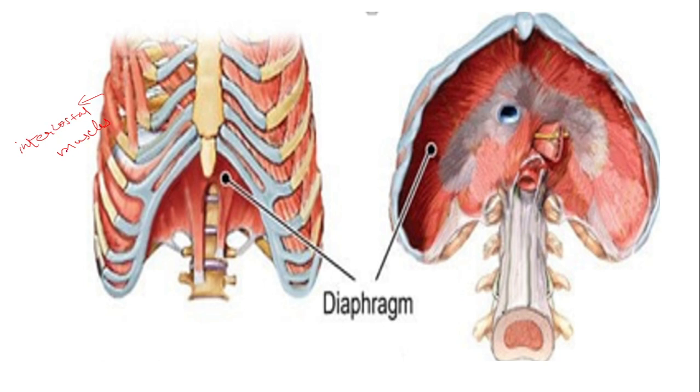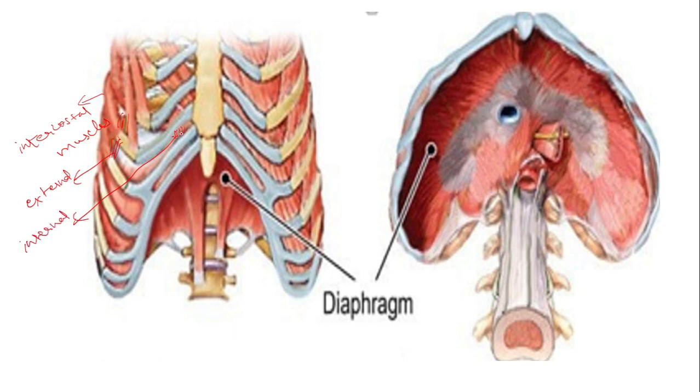These are of two types of muscles. One is the external intercostal muscles, which are present outside. And inside, near the sternum, certain muscles are there. Those are called internal intercostal muscles.